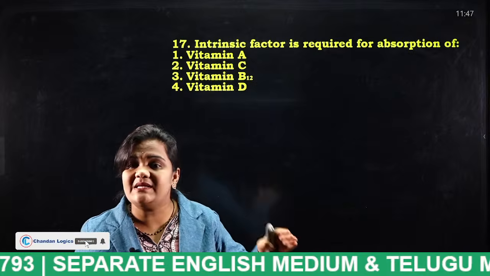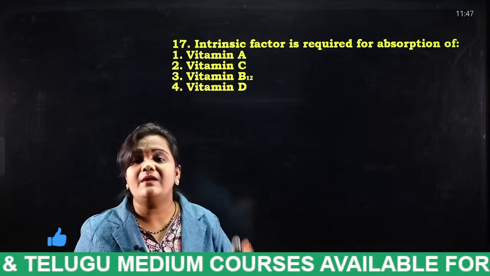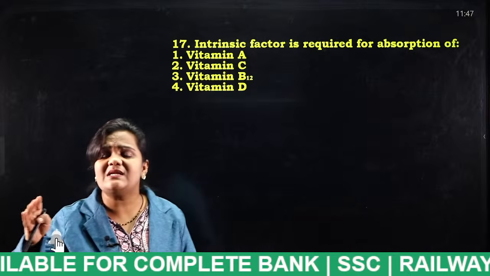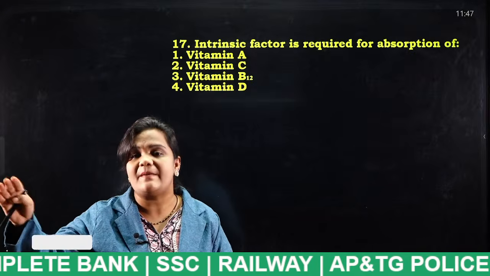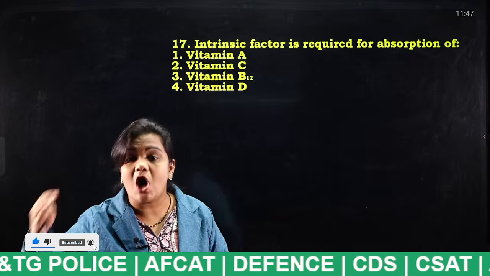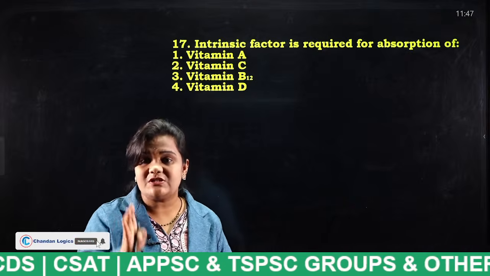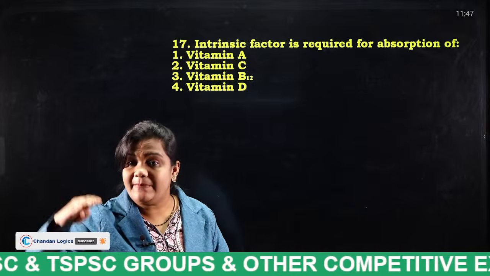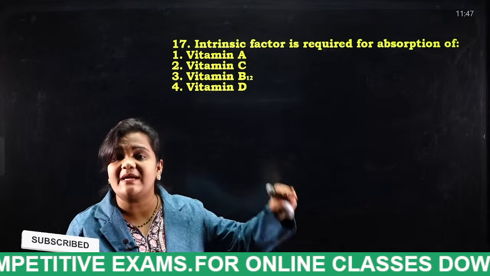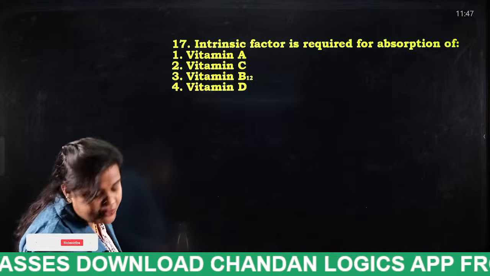If a person has vitamin B12 deficiency, that person will be affected with pernicious anemia. This intrinsic factor is released from where? From the stomach lining. The intrinsic factor helps absorb vitamin B12. If this intrinsic factor is not present in our stomach, what happens? Vitamin B12 will not be absorbed, so there appears a condition known as what? Pernicious anemia.